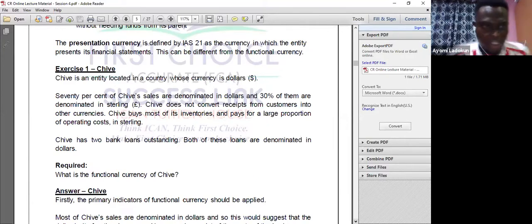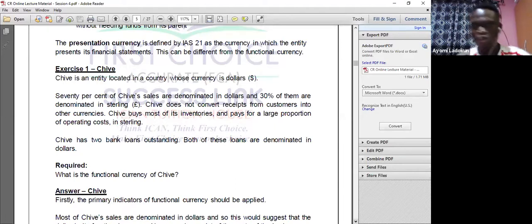Chief is an entity located in a country whose currency is the dollar. 70% of Chief's sales are denominated in dollars, and 30% are denominated in pound sterling. Chief does not convert receipts from customers into other currency. Chief buys most of its inventories and pays for a large proportion of operating costs in sterling. Chief has two bank loans outstanding, both denominated in dollars. Required: what is the functional currency of Chief?